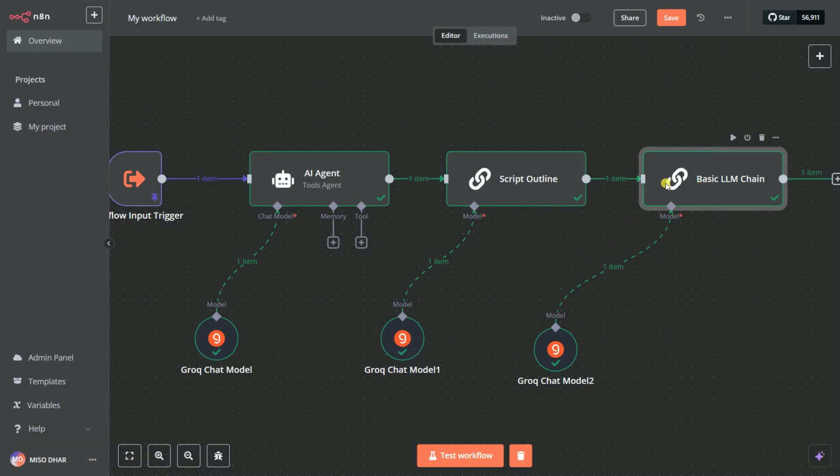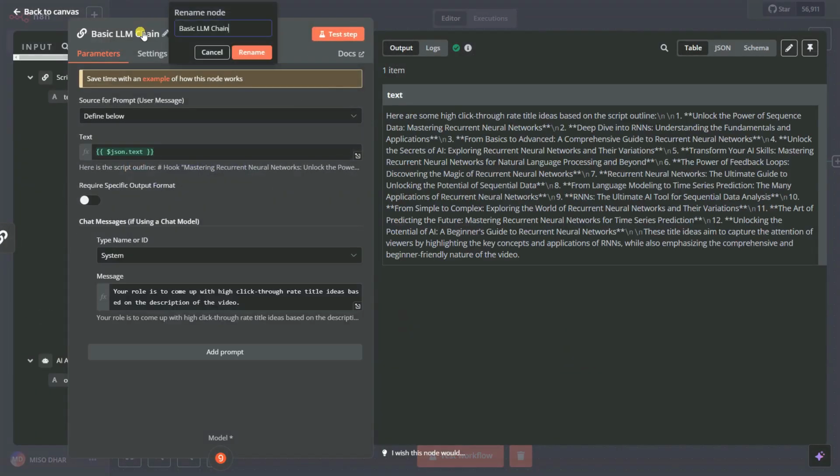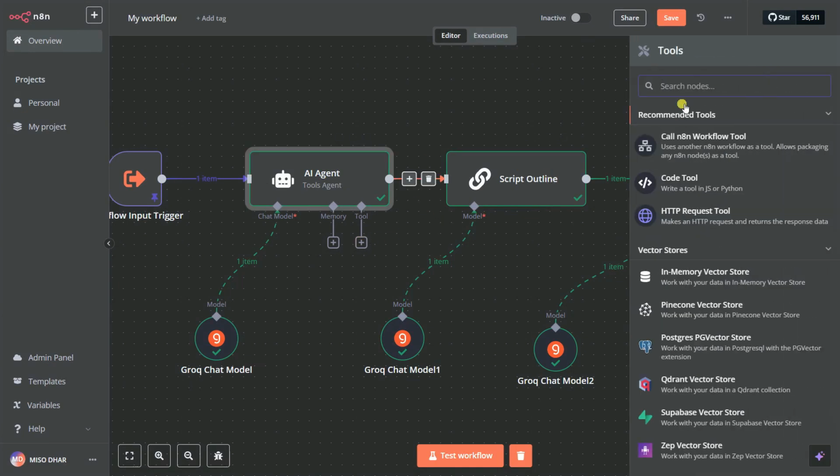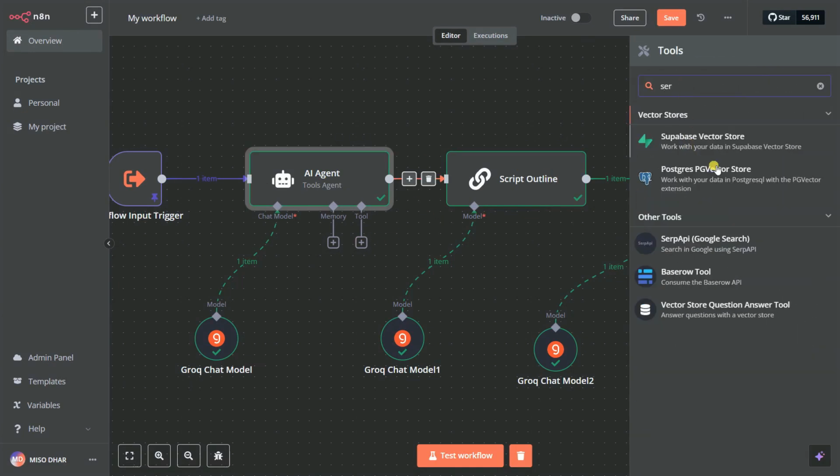So we can change this out. Let's say title ideas. Let's say title. Okay, actually I'm going to speed up because the video has become quite long, because this is the basic thing. You can also add tools here, like the Google search tool. Let's say SERP API. You can add this Google search tool in order to make your YouTube agent more